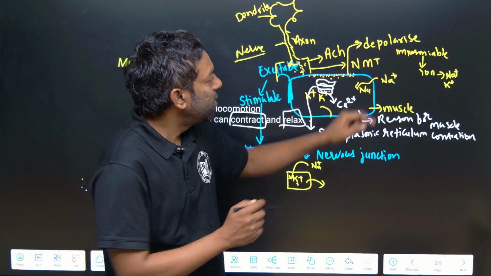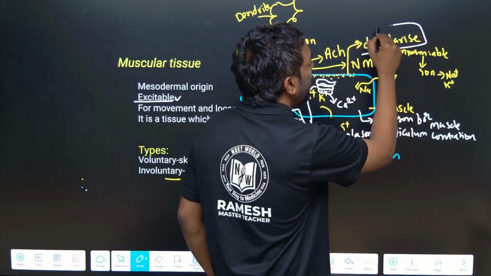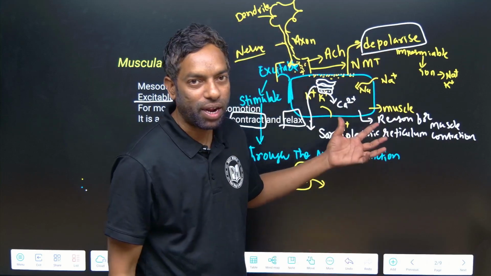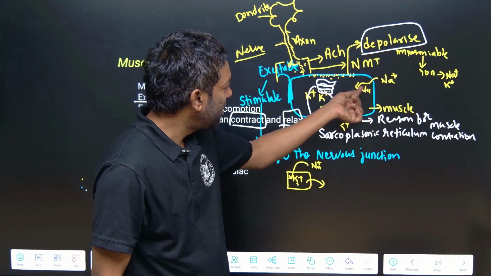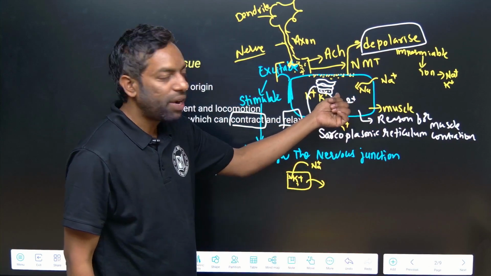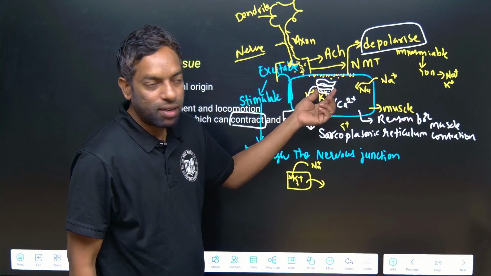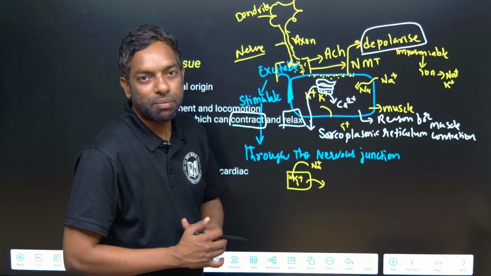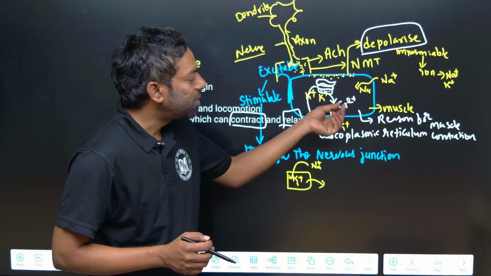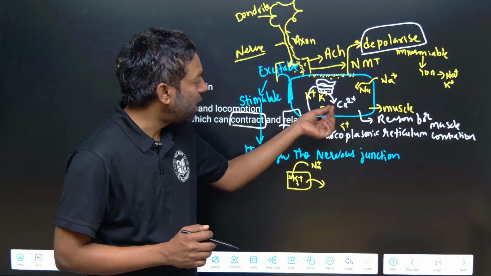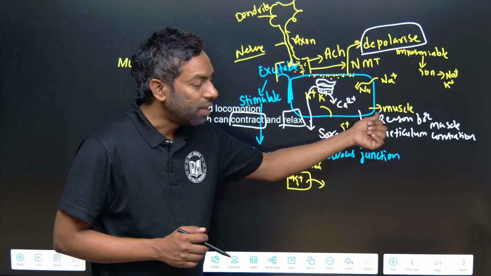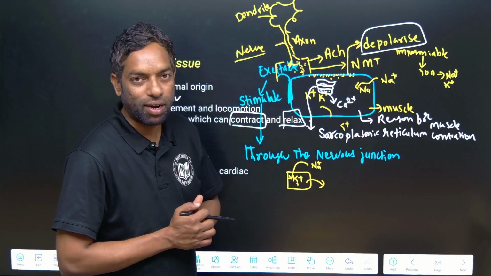This status we call depolarization. When the sodium ion enters the muscle cell, the sarcoplasmic reticulum releases calcium ions. This calcium ion is the reason for muscle contraction.